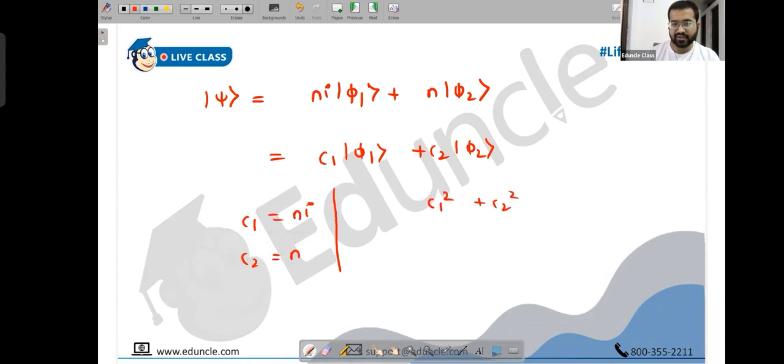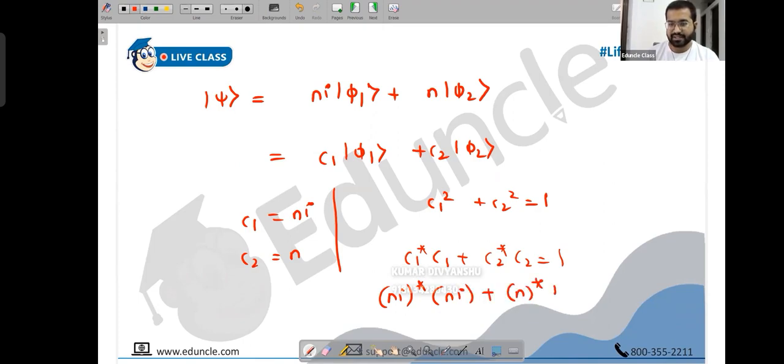Now you cannot use C1 square plus C2 square is 1 because you have a conjugate. So instead of writing C1 square, you will write C1 star C1, and instead of C2 square, you write C2 star C2. This is 1. So what is C1 star? That's ni star. And what is C1? That's ni. What is C2 star? That's n star. What is C2? That's n. This is 1.